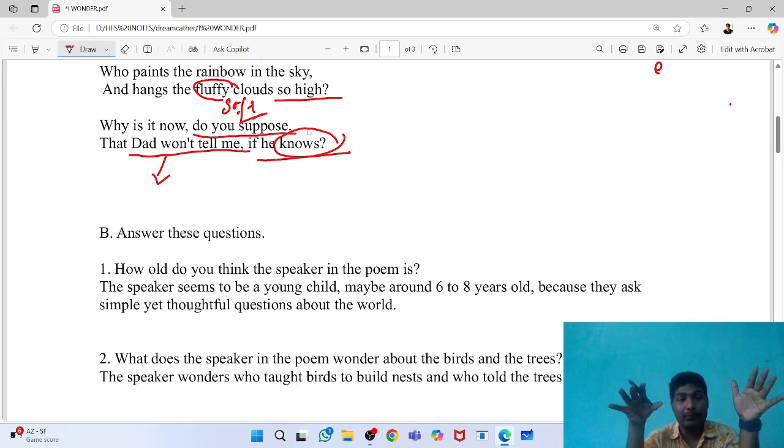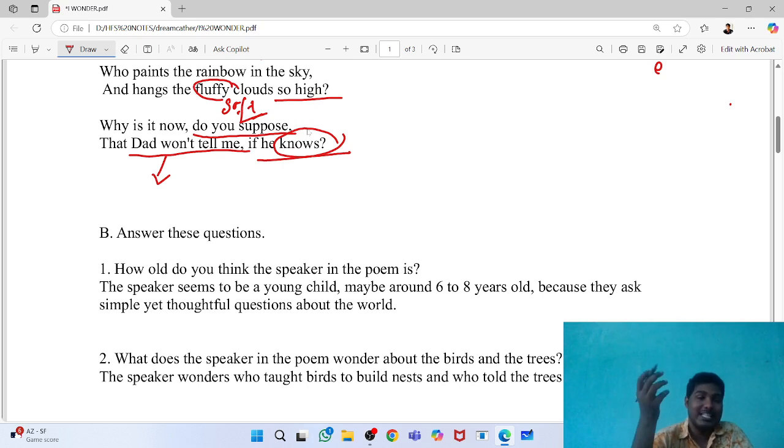But for him, based on his age, it was something very logical, that he expects a satisfactory answer from his elder. So he came and asked me this kind of question. I told him I don't know, because it is better not to argue with him, and he is a child and it is common that lots of questions will come in his mind. Am I right? So this is the end of the poem.